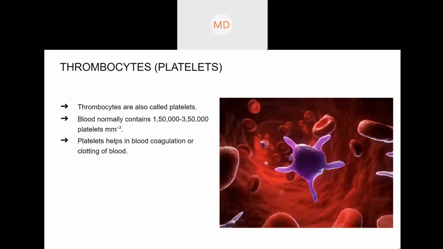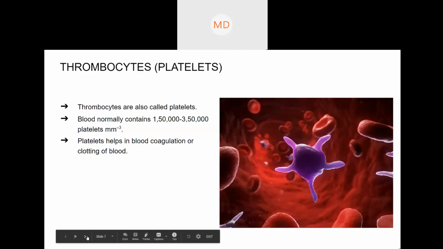So there are three types of blood cells: erythrocytes, leukocytes, and thrombocytes. Thrombocytes are platelets. This is the last type, and it helps in blood clotting. Nothing so much to learn. Just remember the quantity in which it is present in blood, and that platelets are also known as thrombocytes, and they help in blood clotting or blood coagulation. It's the same thing. There are three types of blood cells.